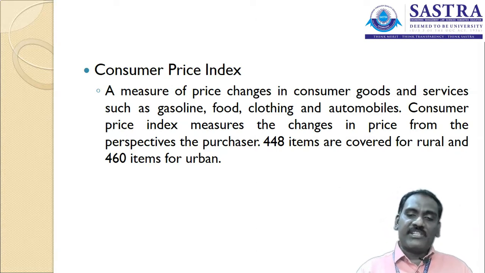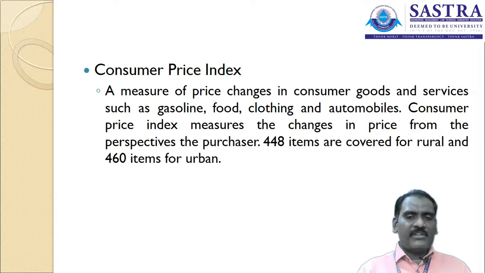The consumer price index measures the changes in the price from the perspective of the purchaser: at what price you are going to buy the product from the market. On that particular price, it calculates the basket value of a market. Currently 448 items are covered in the rural area and 460 items are taken from the urban area. Together you can take 908 goods and services to be included for the calculation of the consumer price index.